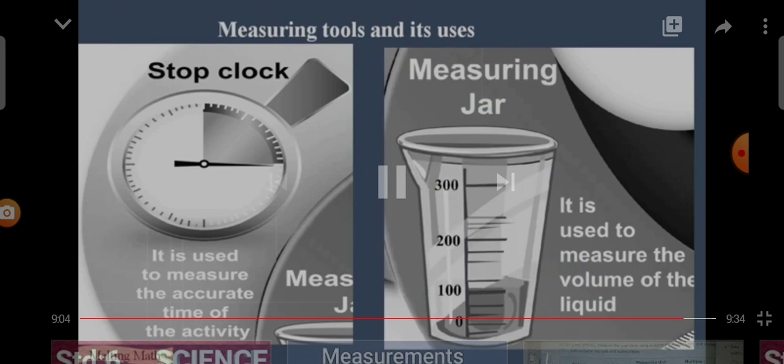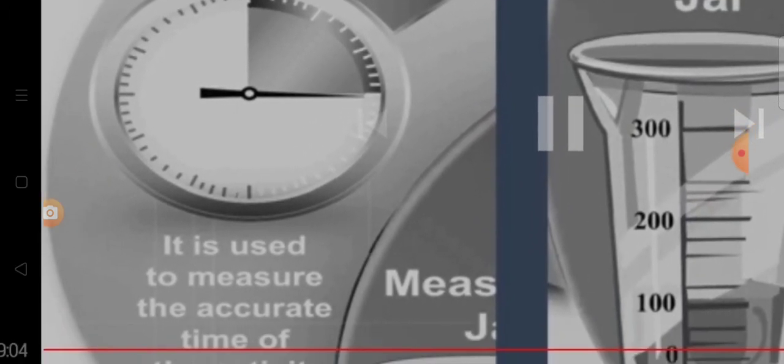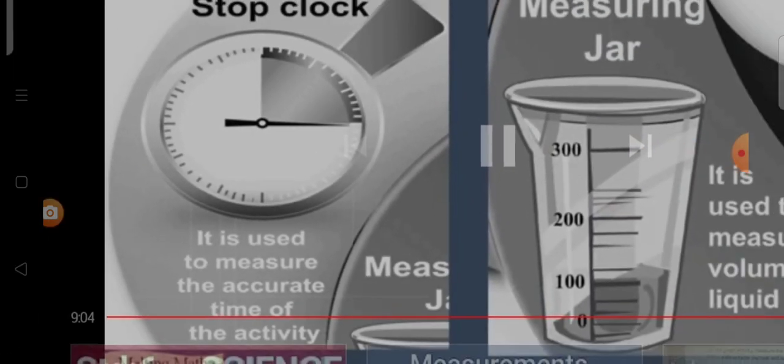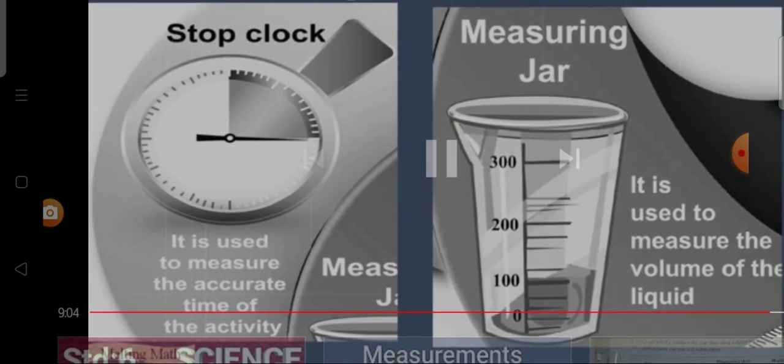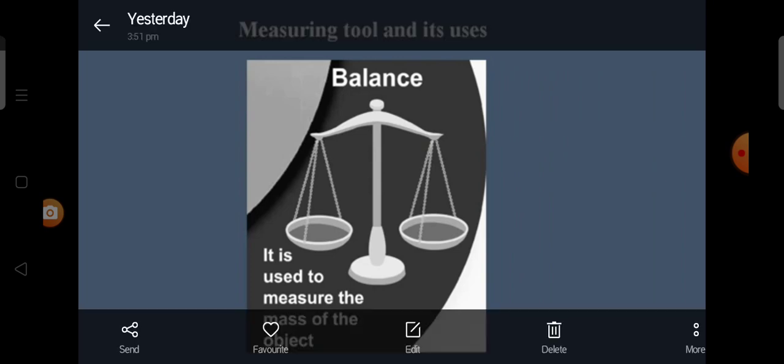Stop clock. Stop clock is used to measure the accurate time of an activity. Measuring jar. Measuring jar is used to measure the volume of a liquid. And the last one is balance. Balance is used to measure the mass of an object.